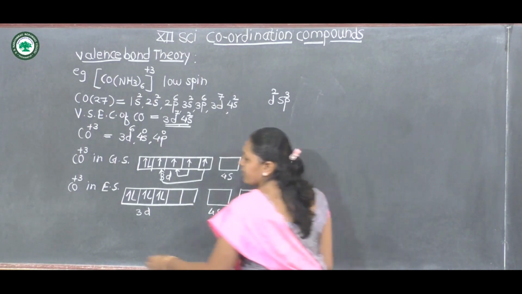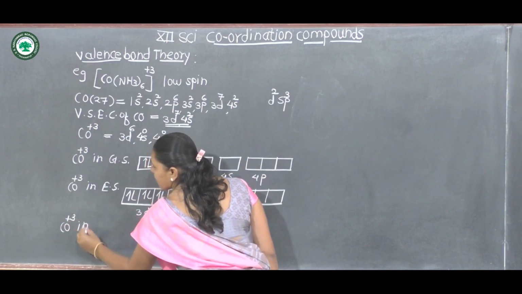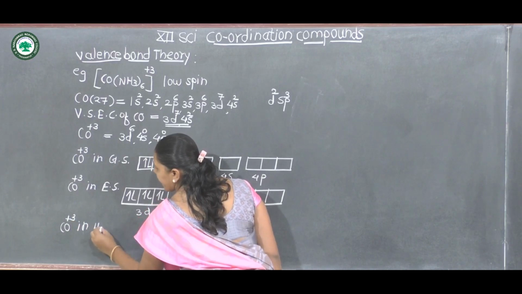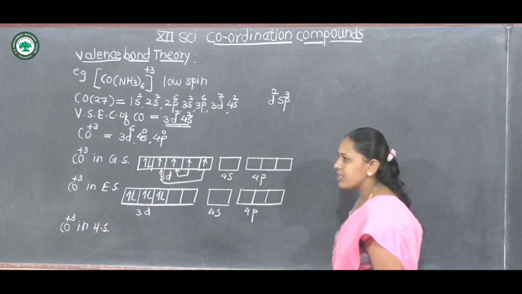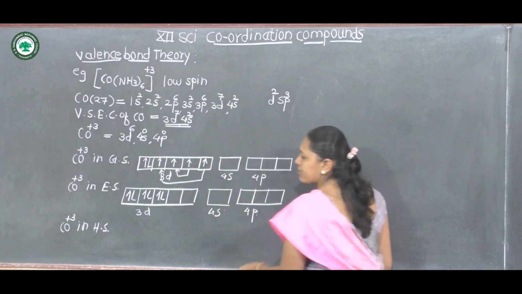Then, by combining 2 d orbitals, 1 s orbital and 3 p orbitals, cobalt(III) is in the hybridized state.